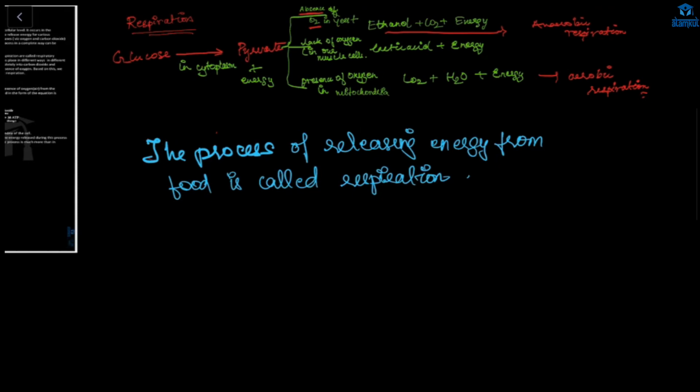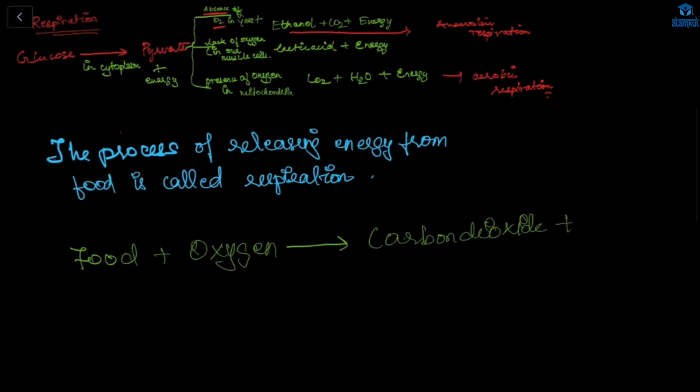So respiration involves taking oxygen and using it for releasing energy by burning food, then eliminating waste products like carbon dioxide and water. Food plus oxygen gives carbon dioxide plus water and energy. This process takes place inside the cells of our body, so it is called cellular respiration.